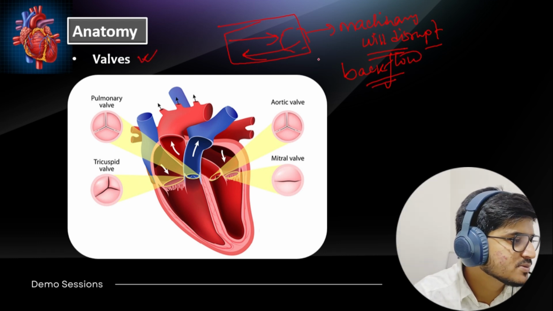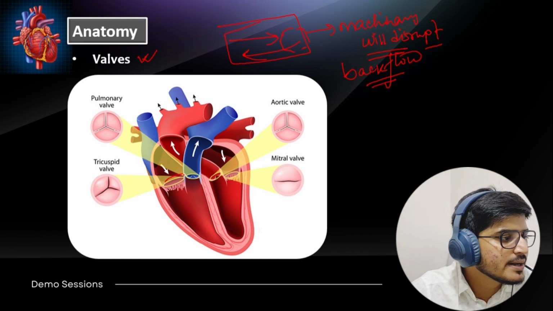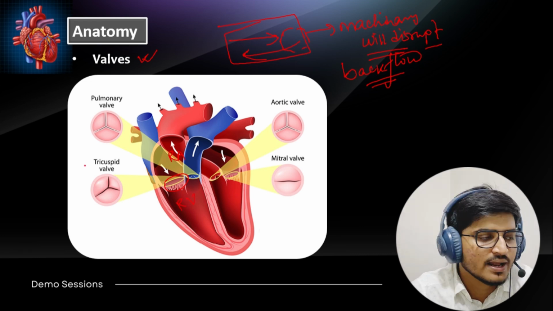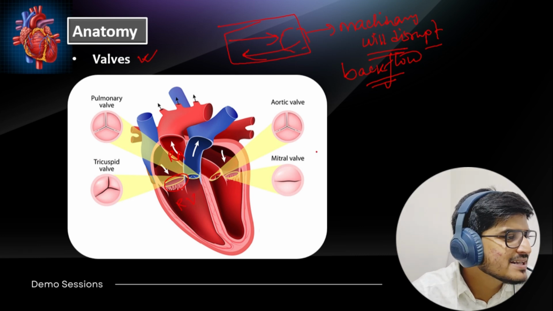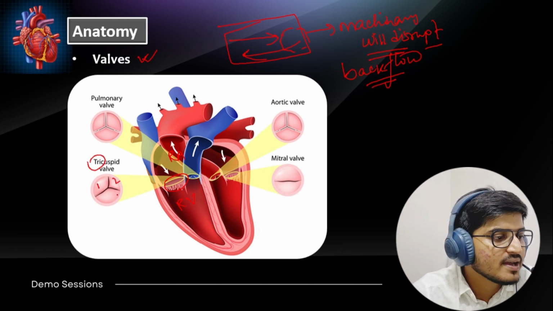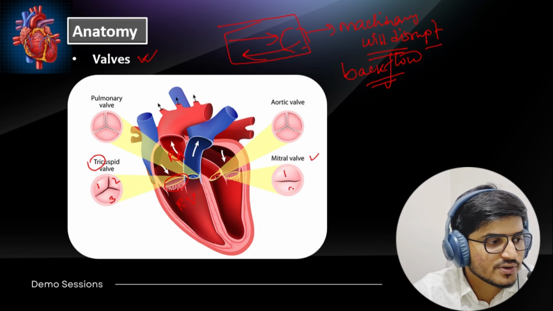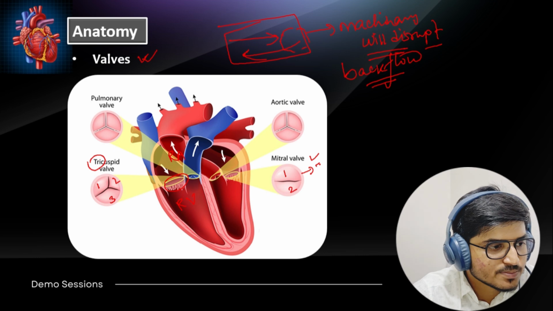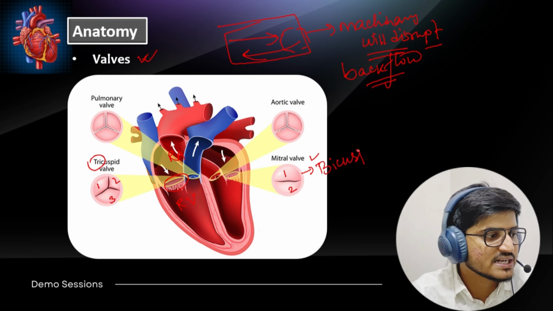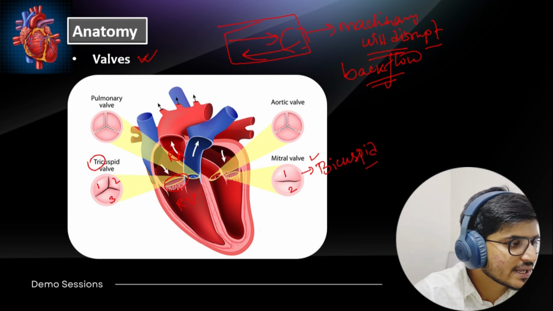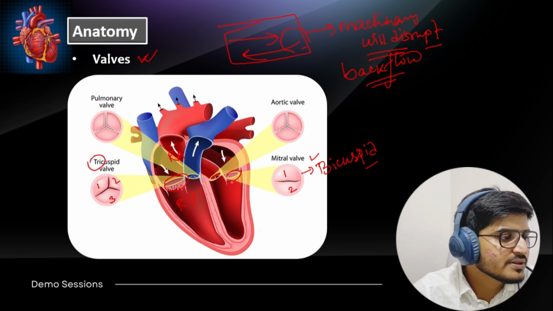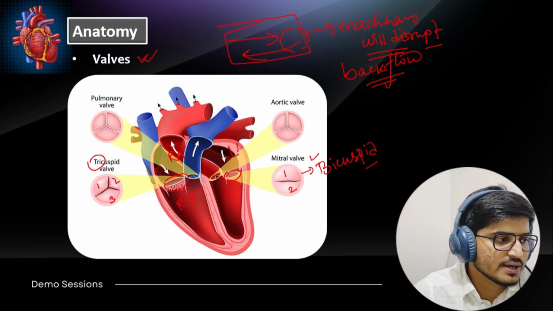So look at these valves very carefully. The valve between the right atrium and the right ventricle is known as the tricuspid valve. And why is it tricuspid? Because it has 1, 2 and 3 cusps. And if I discuss the mitral valve, it has 1, 2 cusps. That's why it is also known as the bicuspid valve. Okay, bicuspid valve. It's present between the left atrium and left ventricle.